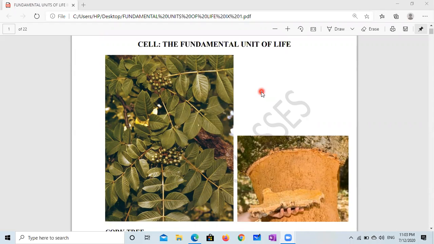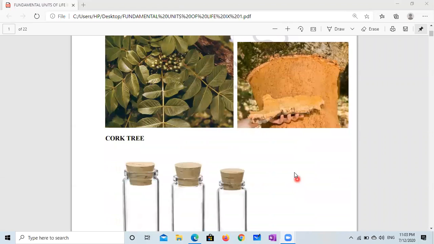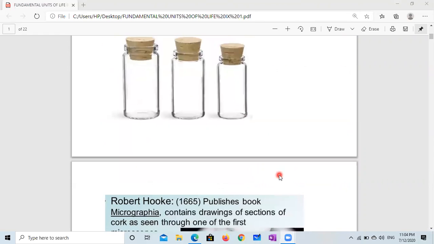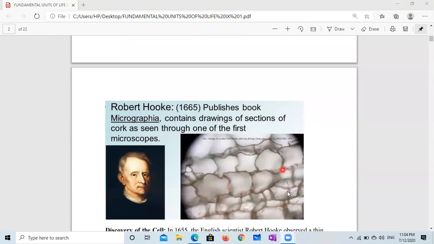Let us start. This is a cork tree. Cork is made from the bark of the tree. There are many applications of cork. One of the applications can be seen here. When you look at the cork with a microscope, you can find the structure like this.